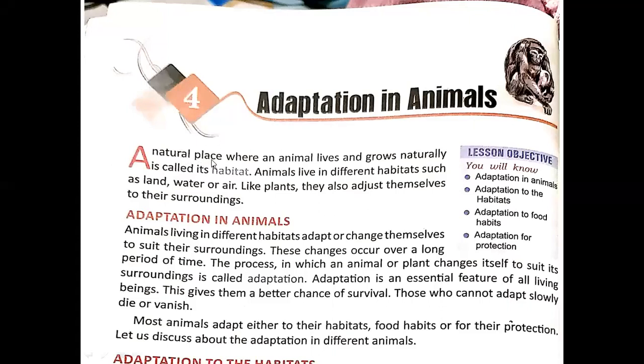A natural place where an animal lives and grows naturally is called its habitat. Animals live in different habitats such as land, water, or air. Like plants, they also adjust themselves to their surroundings. Now, what do you understand by this term habitat?